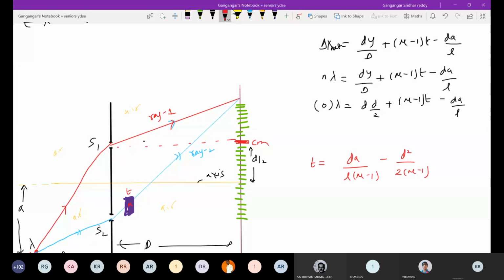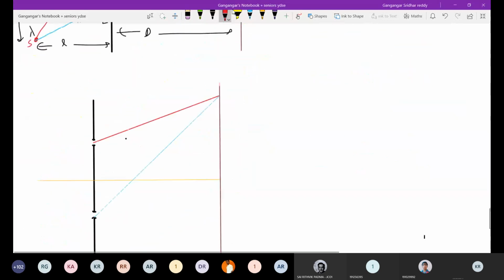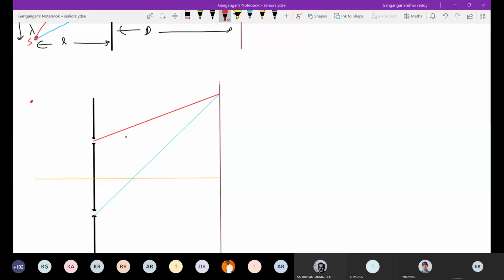Now similarly, if the source is above the axis, what to do? Let me finish off this so that you can work out many numericals on these things. Where I placed the source above the axis, then again the ray one will cover a path.